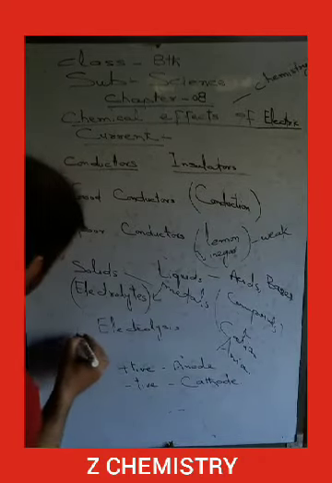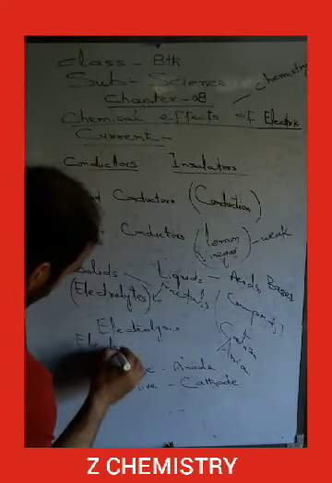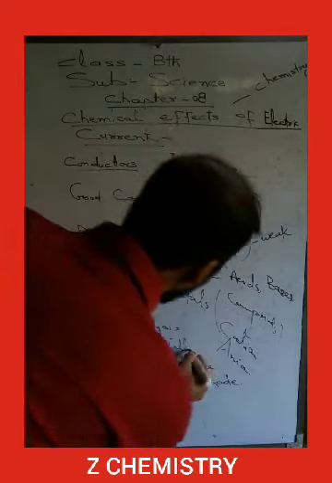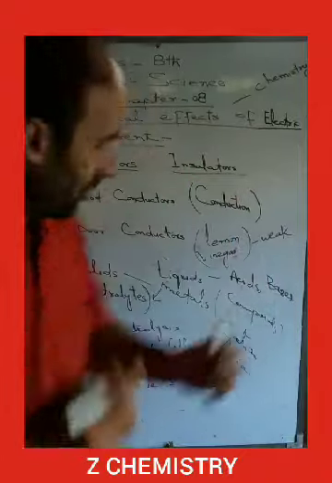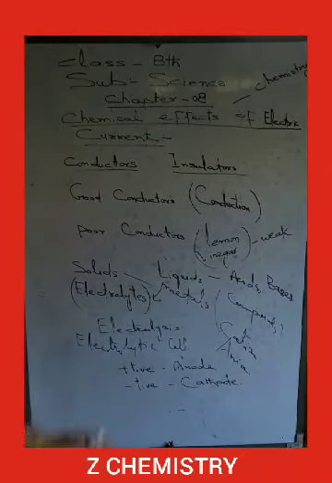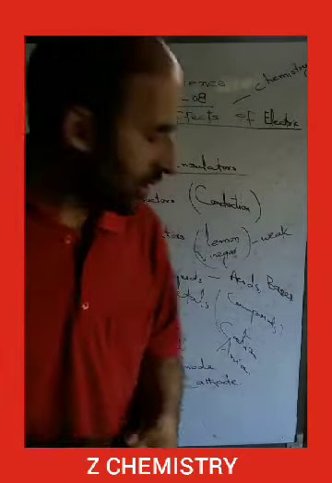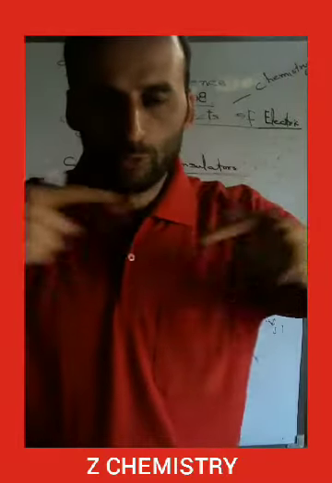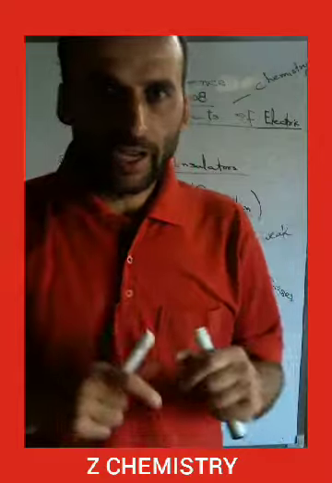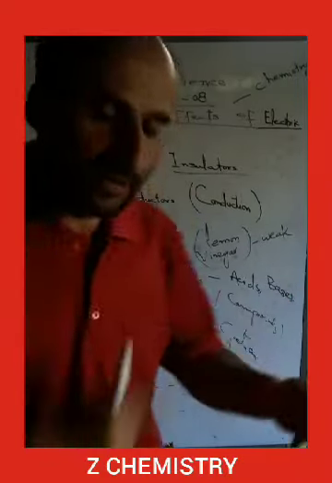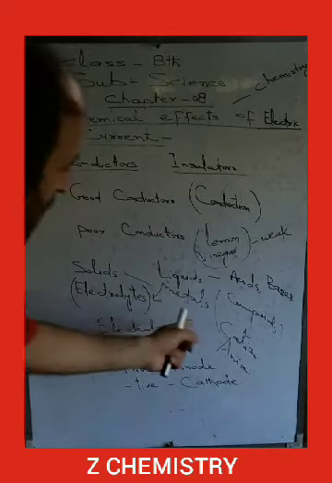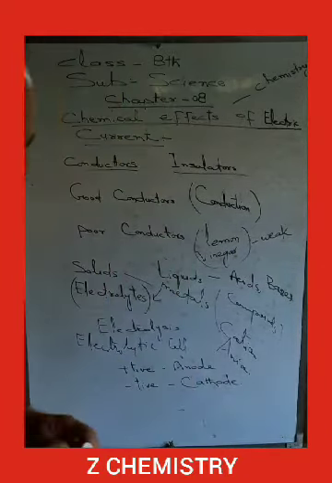The process is carried out in a cell called an electrolytic cell, in which there are two terminals, or two poles. One pole is the positive pole, called the anode, and the other is the negative side, called the cathode. When electric current is allowed to move through this electrolytic cell, the electrolyte allows electrons to flow through it, and it gets dissociated into a positively charged part and a negatively charged part. The positively charged part is called the cation, and the negatively charged part is called the anion.